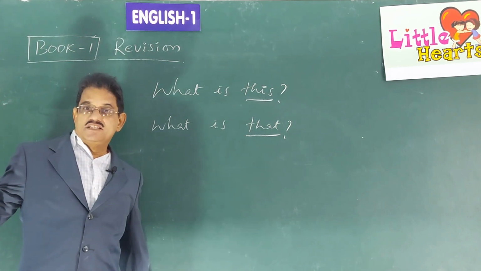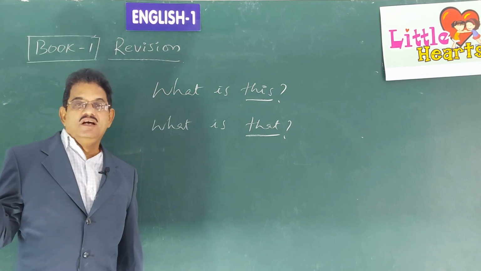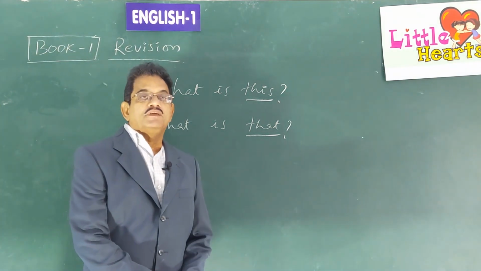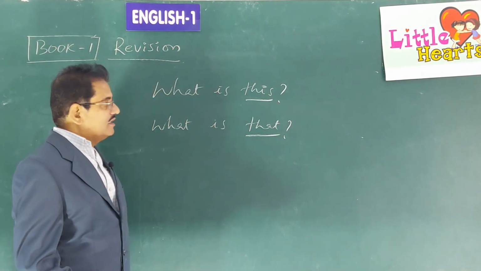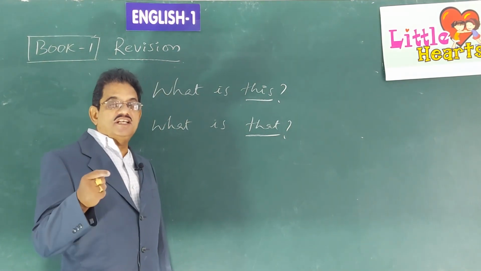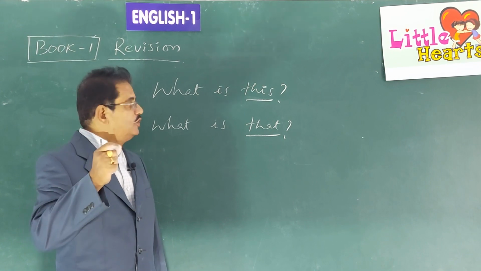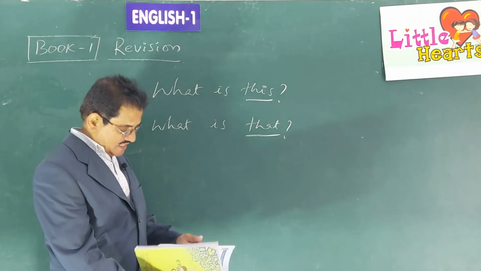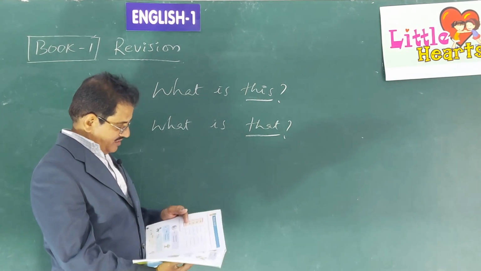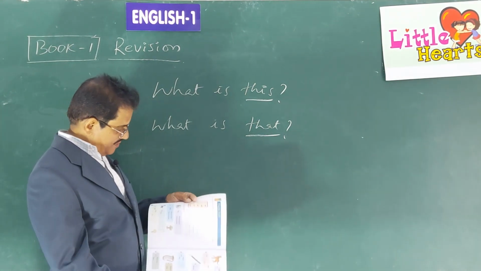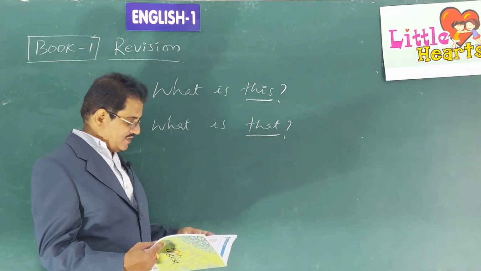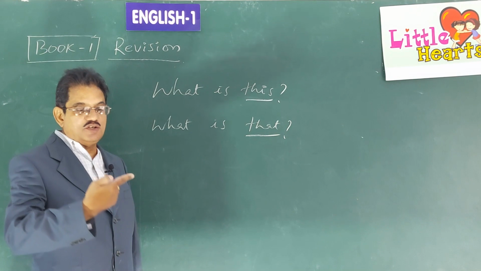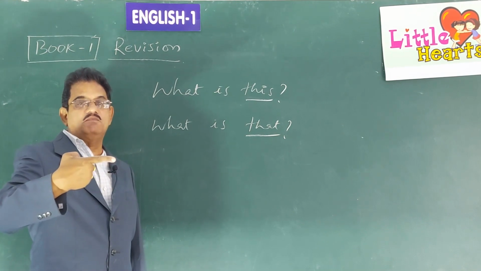So what is this? When you are shown a picture, or when you are shown an object, when you are shown anything, depending on the distance of that particular object from you, you use the word either this or that. If it is near to us, see, in your page number 8 in the textbook, a picture of a ball is given, and it is given because closer to these fingers, like this, there is a symbol given there.